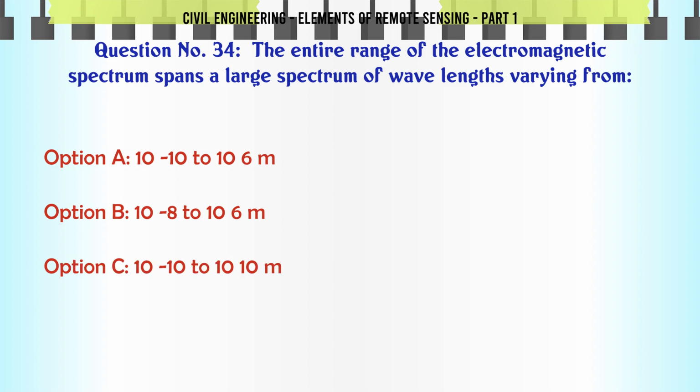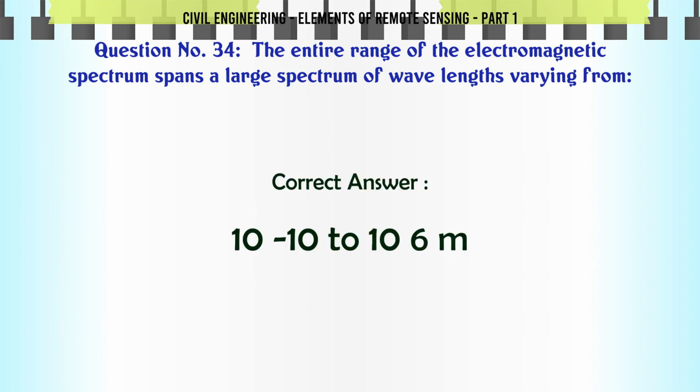The entire range of the electromagnetic spectrum spans a large spectrum of wavelengths varying from: A. 10^-10 to 10^6 m. B. 10^-8 to 10^6 m. C. 10^-10 to 10^10 m. D. 10^-8 to 10^8 m. The correct answer is 10^-10 to 10^6 m.